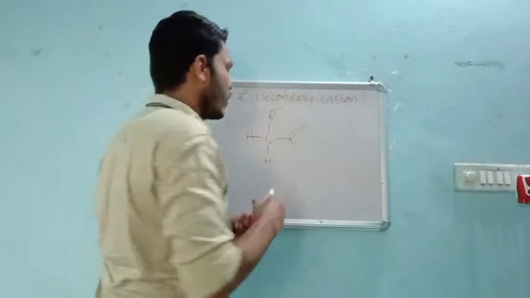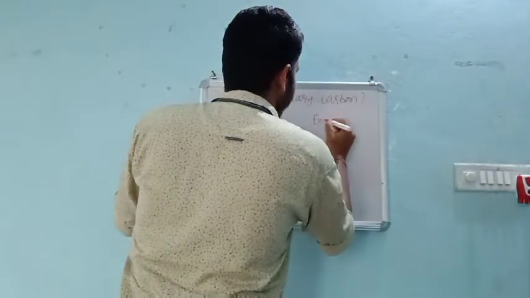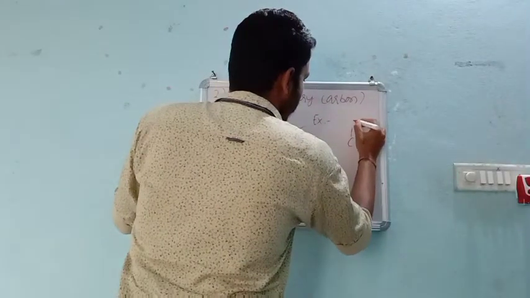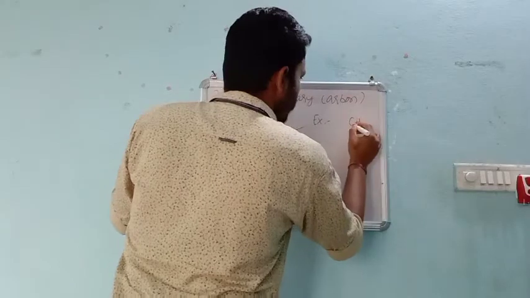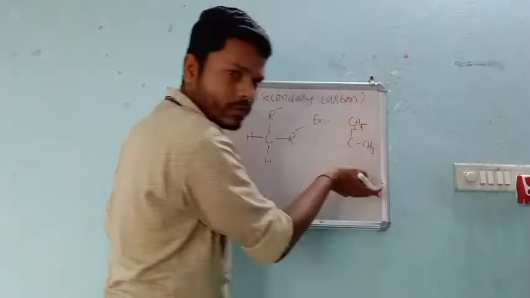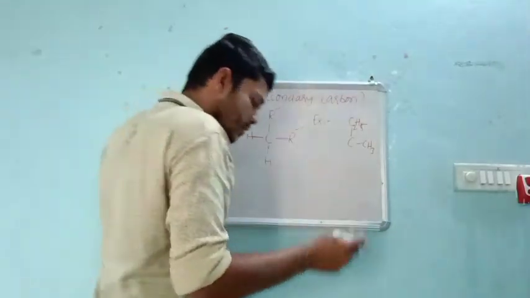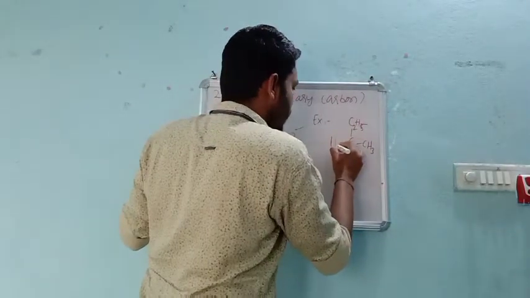In the example form, we can write like this. The central C with CH3, or else you can say C2H5. Different alkyl groups can also be written. No problem with that.